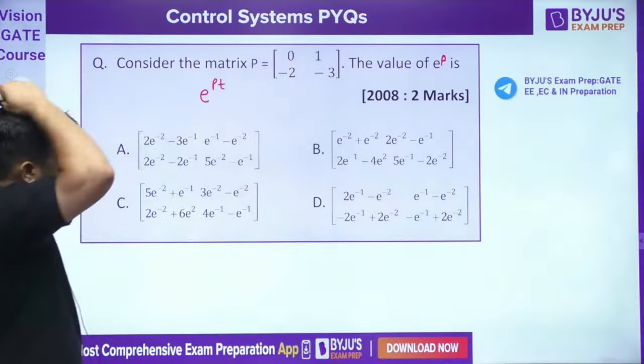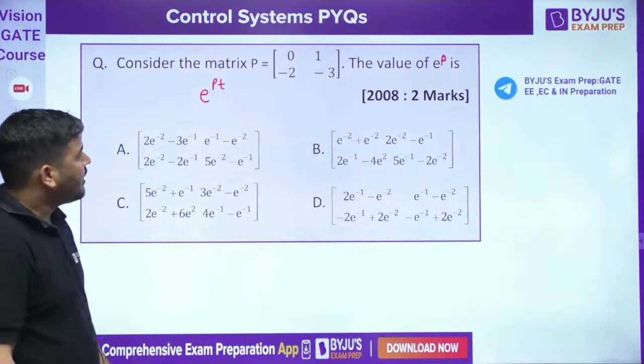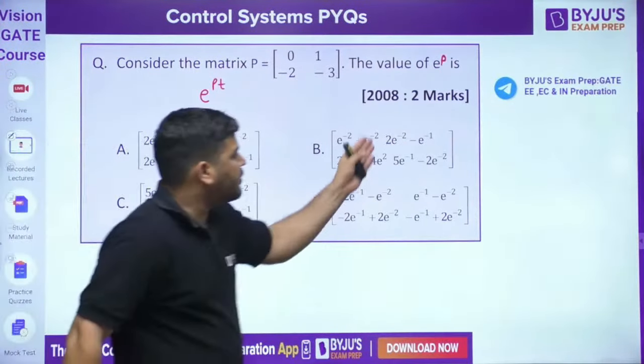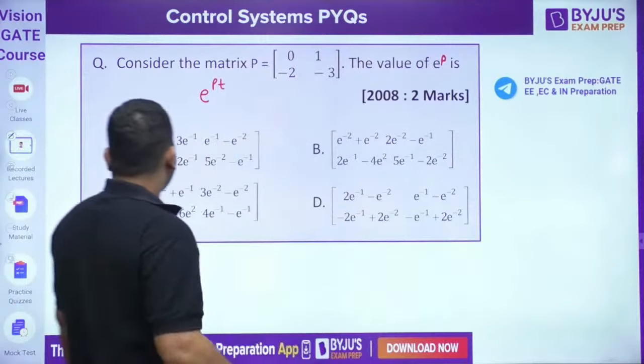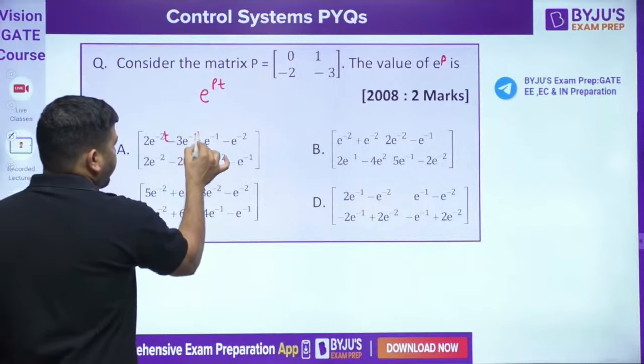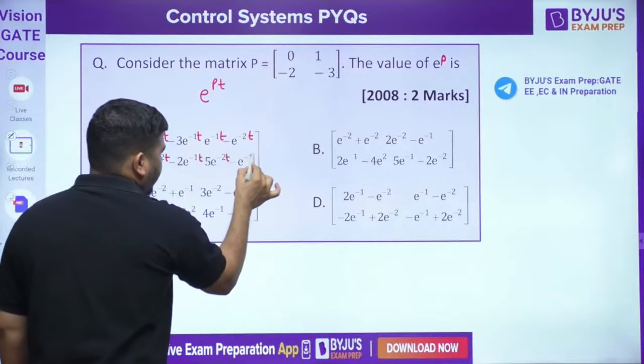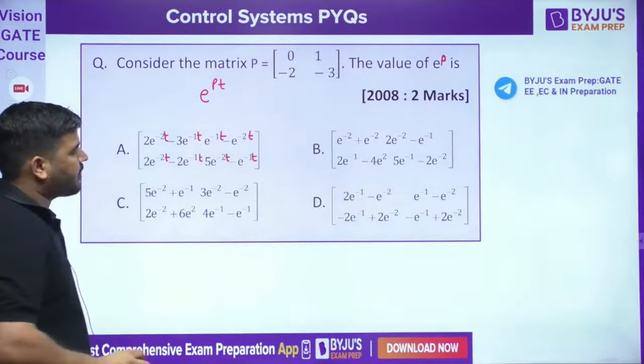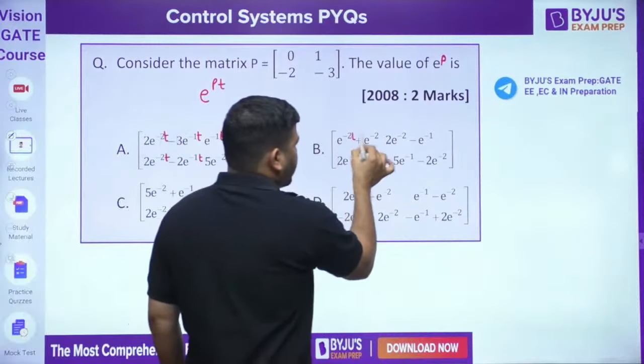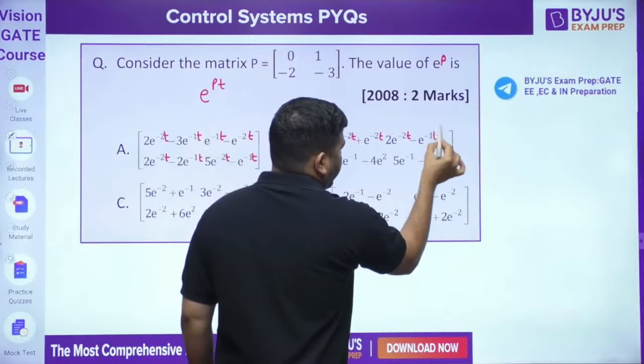State transition matrix. But before solving this, there is one way. Using the options you can check the answer. Okay. Let's put the t value here. This will become e to the power At. Here also you can put the value of t. This will become e to the power At.